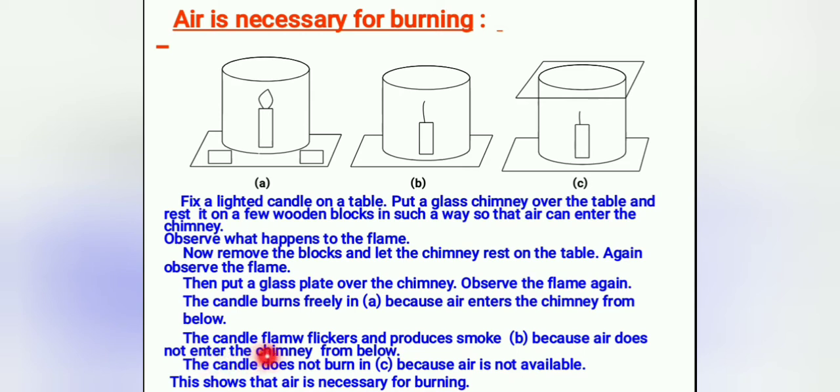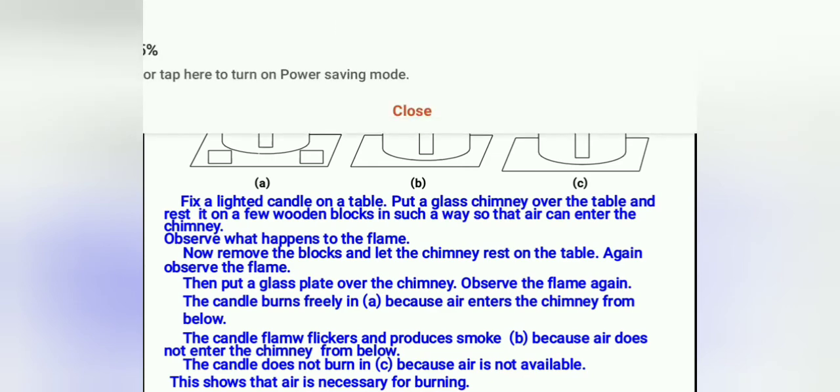But in C the candle does not burn, because air is not available at all. From the bottom and also from the top there is no air available. That is why the candle does not burn. So this shows that air is necessary for burning, especially oxygen.